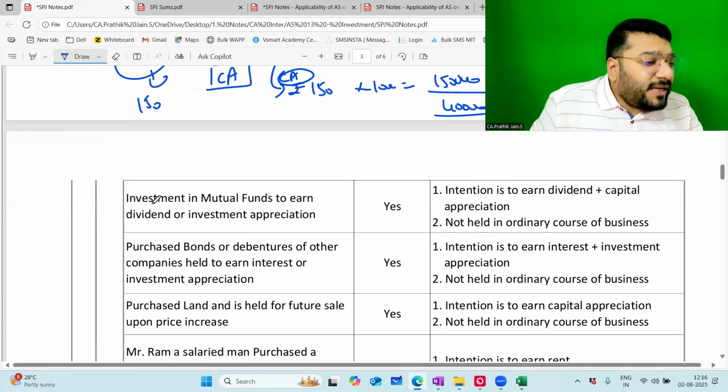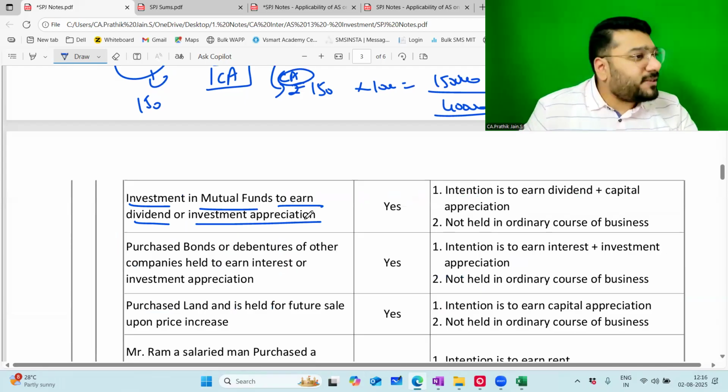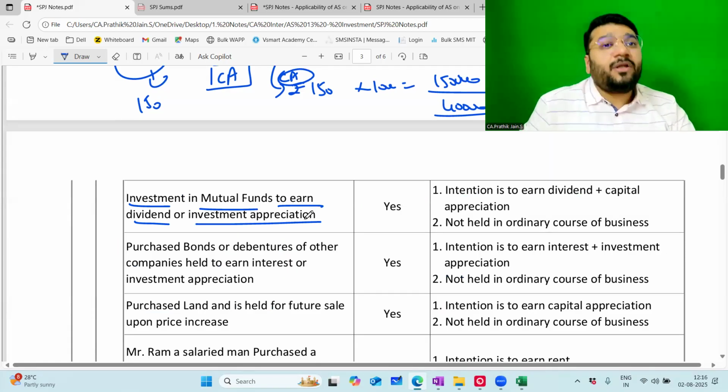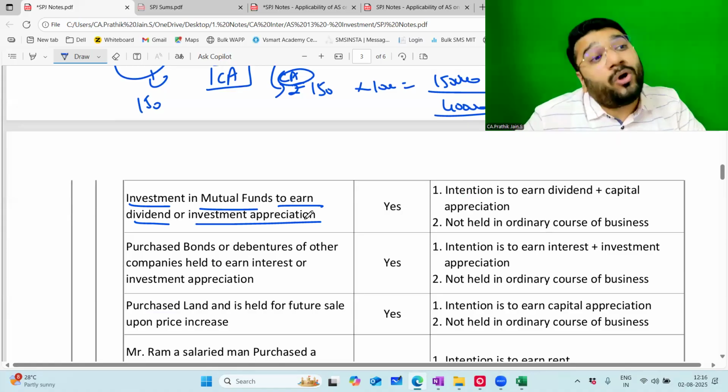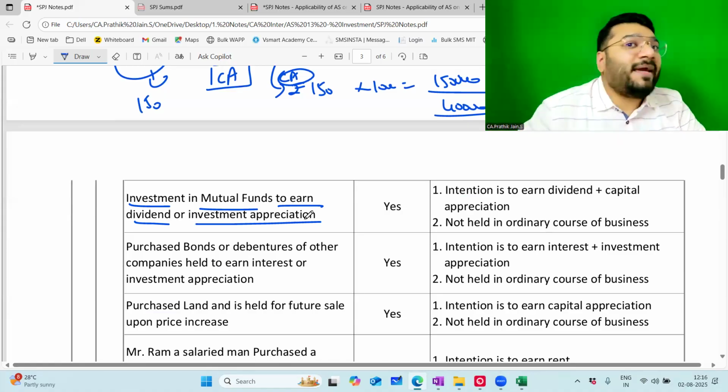No problem. Sir, investment in mutual funds to earn dividend and capital appreciation or investment appreciation. Same logic. Shares, mutual funds, not too much different. In share, what happened? You pick and choose that in which share you want to invest. The control is with you to buy and sell.